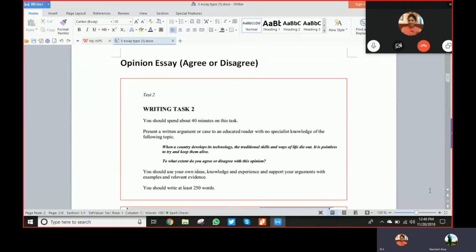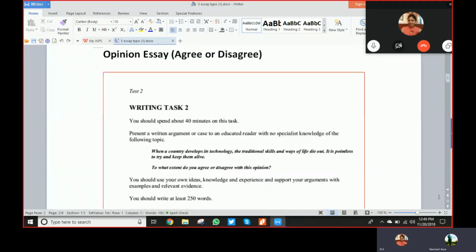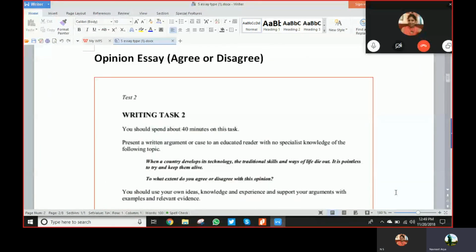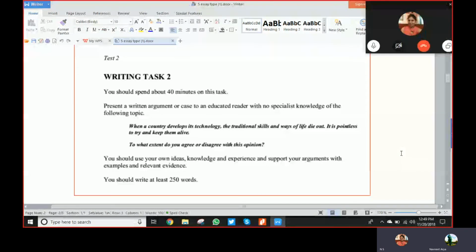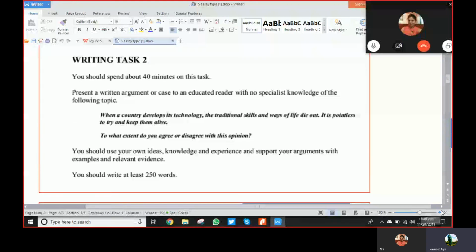You should spend about 40 minutes on this. Actually, they are a bit small in size. Are you on laptop or mobile phone? Actually, I'm on mobile phone. Yeah, it's all right. Just try now. Have a look. It should be visible anyway. Is it? Try to read it if you can.